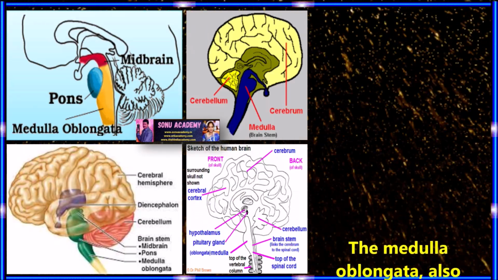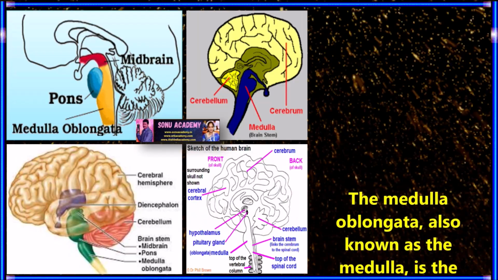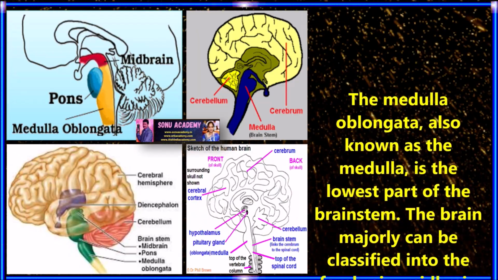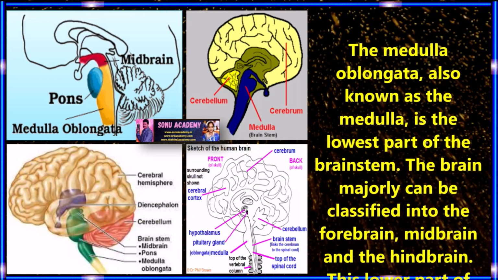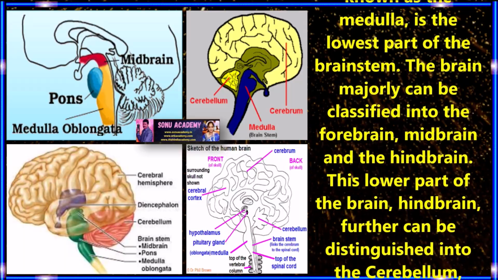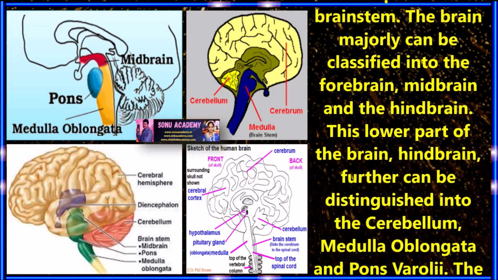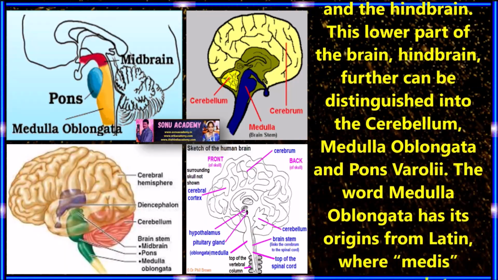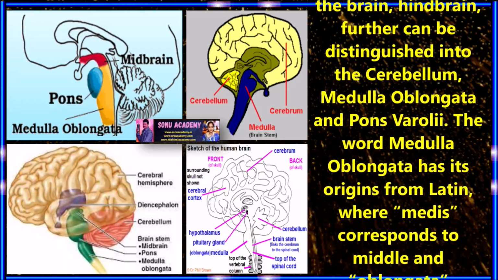Children, now let us discuss the medulla oblongata. The medulla oblongata, also known as the medulla, is the lower part of the brainstem. The brain can majorly be classified into forebrain, midbrain, and hindbrain. Already we discussed that this is the lower part of the brain, the hindbrain, which can further be distinguished into the cerebellum, medulla oblongata, and pons varolii.